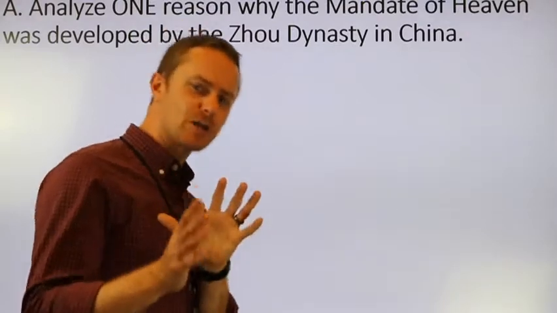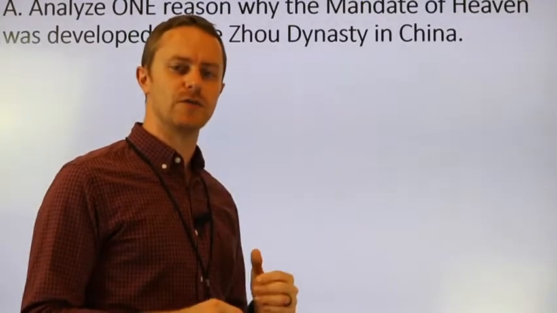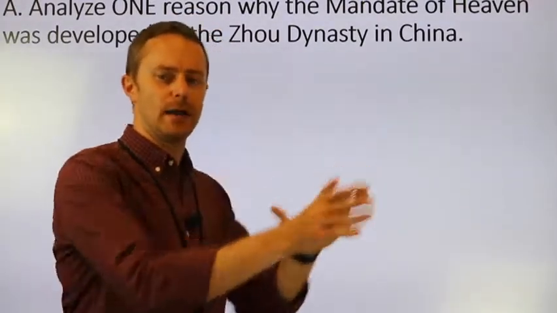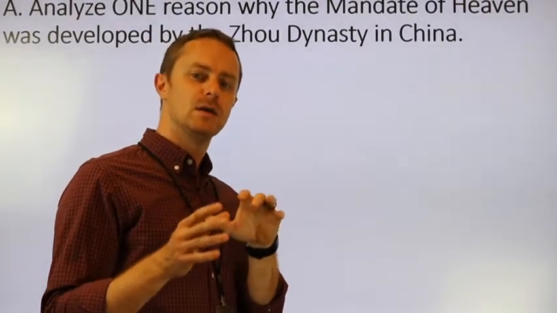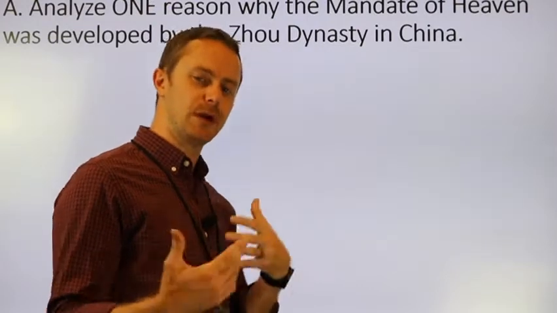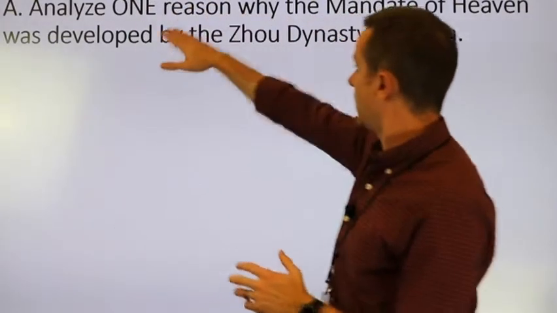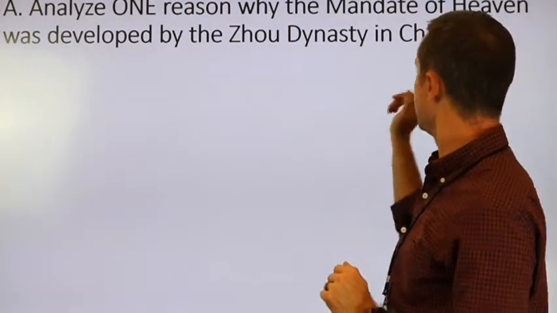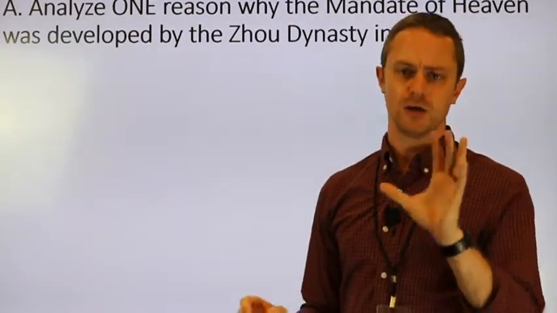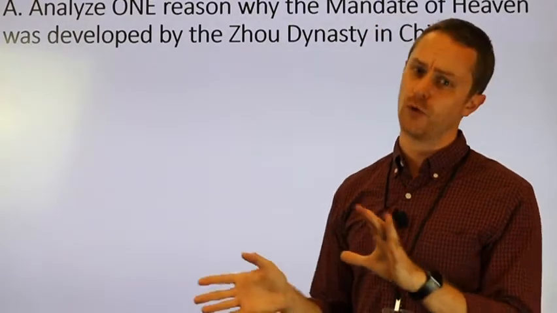This prompt is actually from an older iteration of AP World History. It's from an ancient period of time that you're not forced to study right now, but the principles still apply, so bear with me. The prompt says this: analyze one reason why the Mandate of Heaven was developed by the Zhou dynasty in China. Okay? So you've got a few components I want to break down in the prompt before we continue on to the answer of the question.